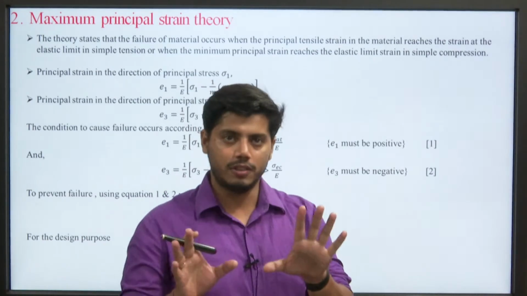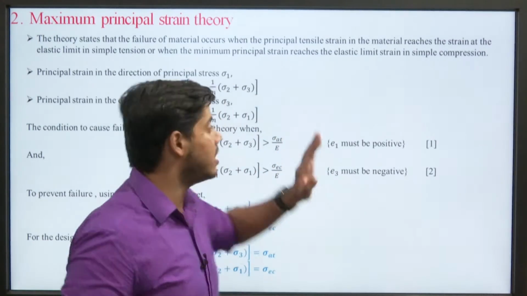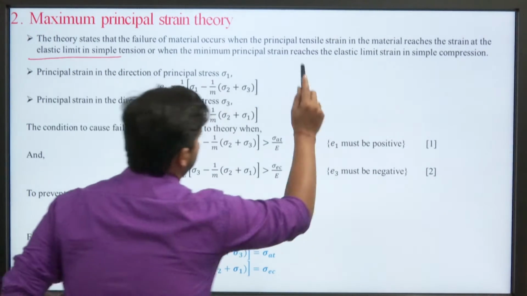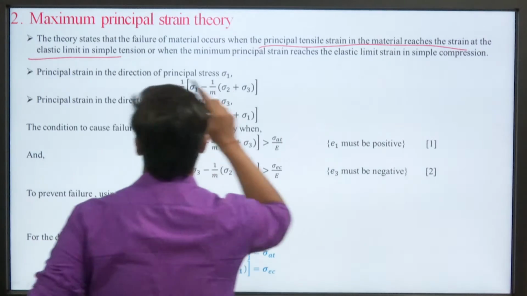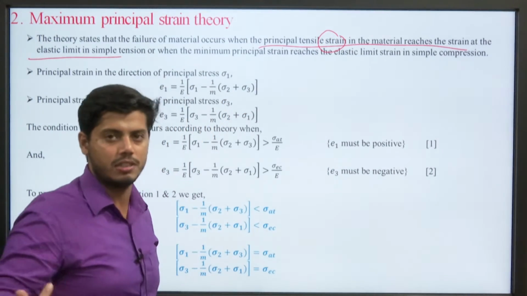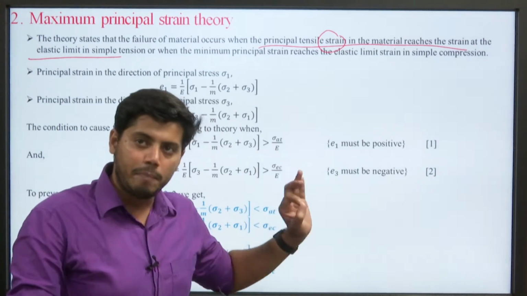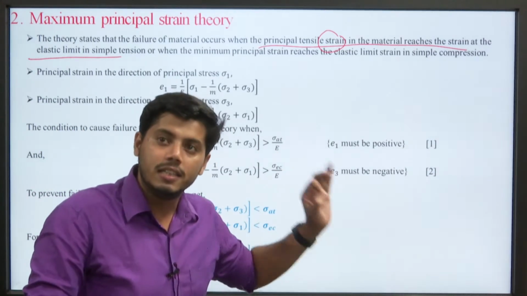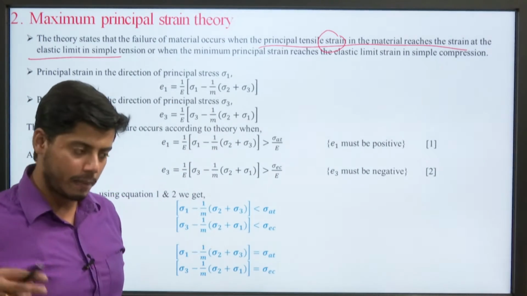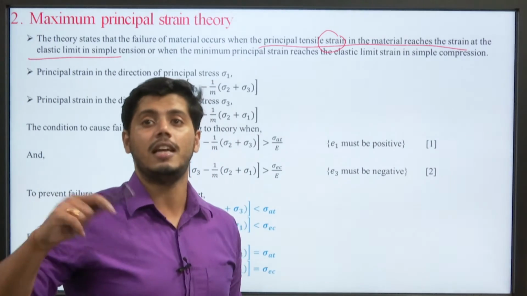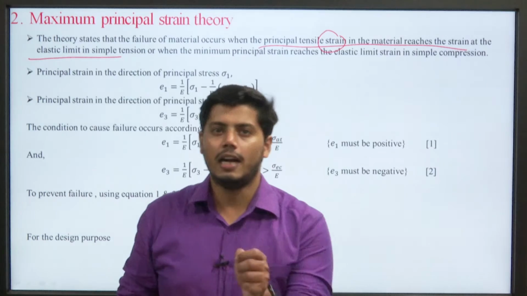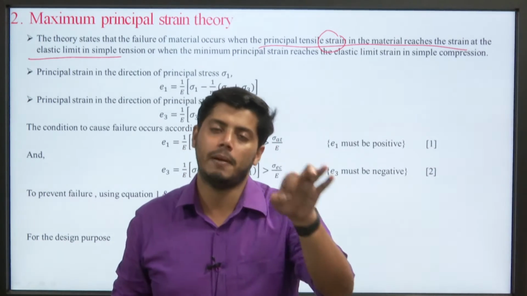Okay. So, the first part of the statement is that the principal tensile strain in a material reaches the strain at the elastic limit in simple tension. This is similar to the maximum stress theory, where we consider stress, but in this strain theory we consider strain: the maximum principal tensile strain reaches the strain at the elastic limit, or the minimum, or minor, principal strain reaches the elastic limit strain in simple compression. These are the two conditions that define the failure of a material under the maximum principal strain theory.